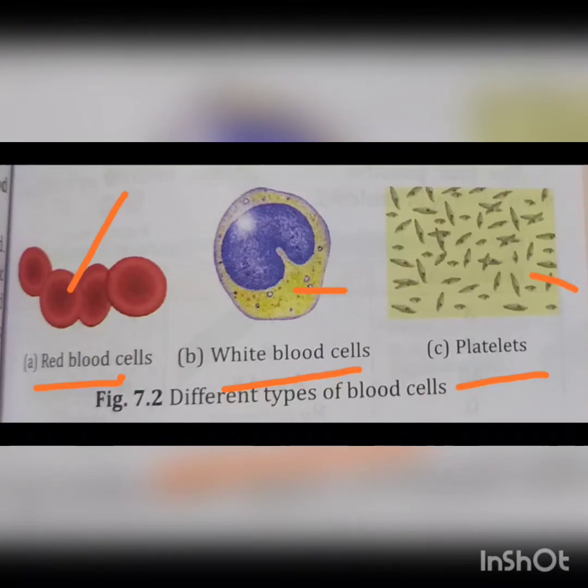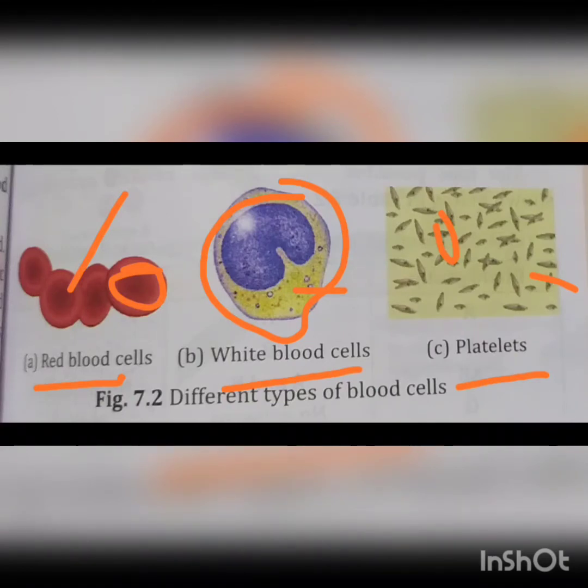The red blood cells are disc-shaped structures. White blood cells are rounded or irregular in shape. Platelets are disc-shaped structures. The red blood cells are present 4.5 to 6 million per cubic millimeter of blood. White blood cells are 4,000 to 11,000 per cubic millimeter of blood. Platelets are 2 lakh to 4 lakh per cubic millimeter of blood.